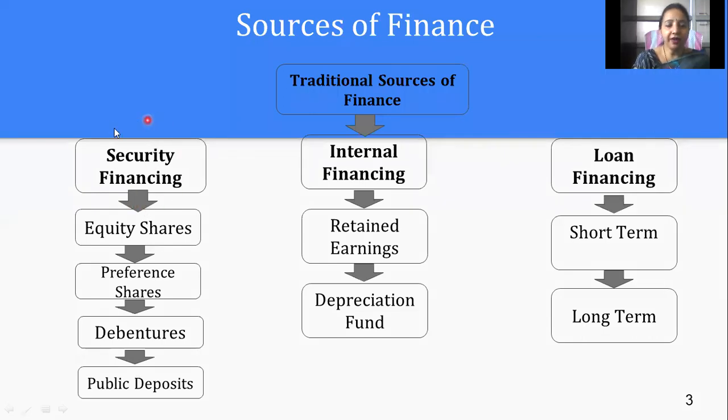In security financing, we are talking about the finances which can be generated with the help of equity shares. We can arrange finances from preference shares, from debentures, and from public deposits. So traditionally we were talking about these four resources from where we can arrange finance for a company.